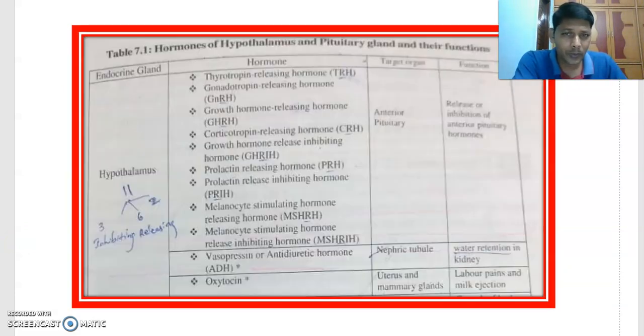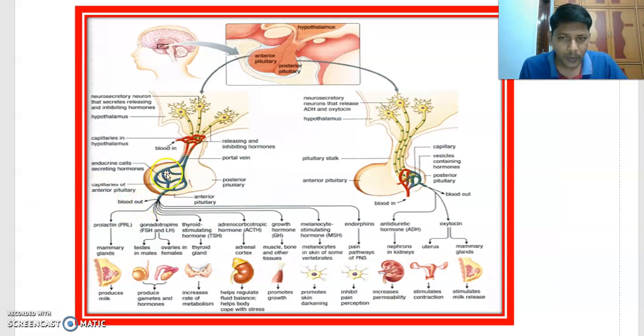What is the previous hormone here? Growth hormone releasing hormone, also called somatocrinin. This somatocrinin is coming from the hypothalamus and acting on the anterior pituitary. Then the anterior pituitary produces growth hormone. You can see here, this is the anterior pituitary releasing growth hormone.